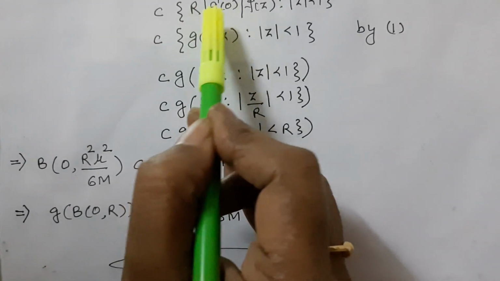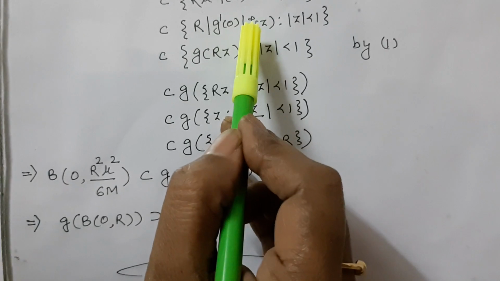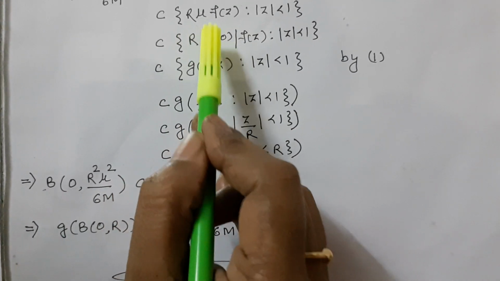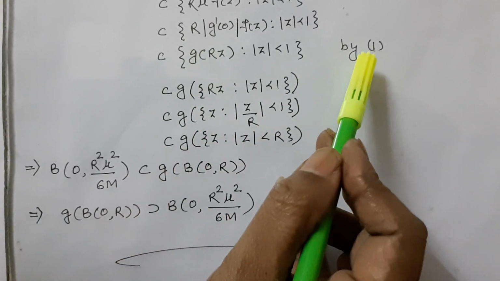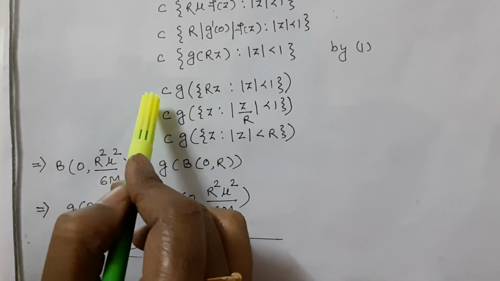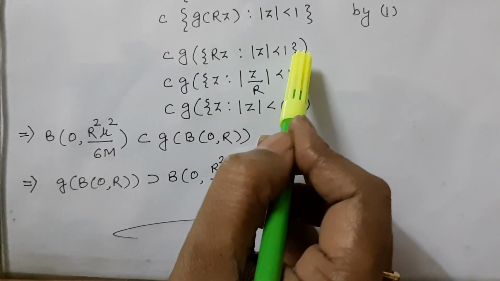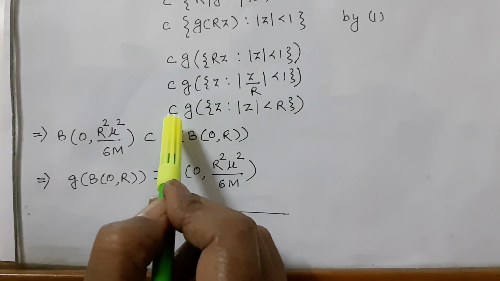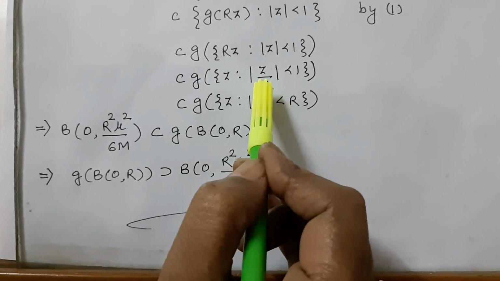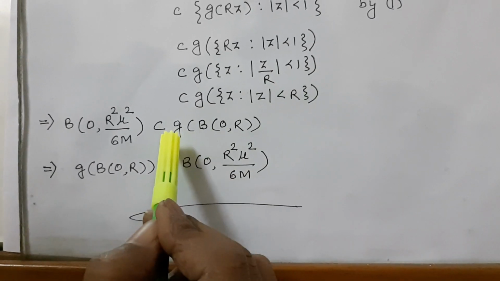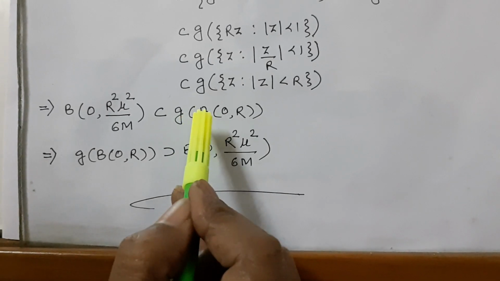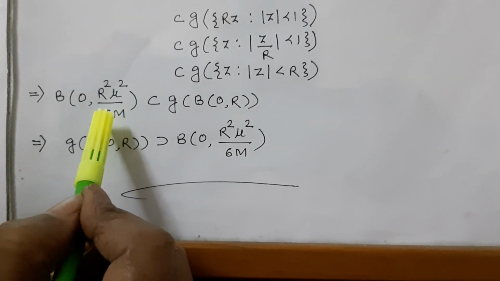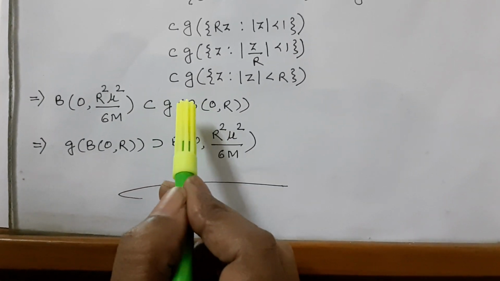Here we substitute μ = |g'(0)|, so R|g'(0)| f(z) becomes g(Rz) by equation 1, for |z| < 1. This is a subset of {g(Rz) : |z| < 1}, that is {g(z) : |z|/R < 1}, which is g(B(0, R)). So B(0, R²μ²/6M), where that value is the radius, is a subset of g(B(0, R)).